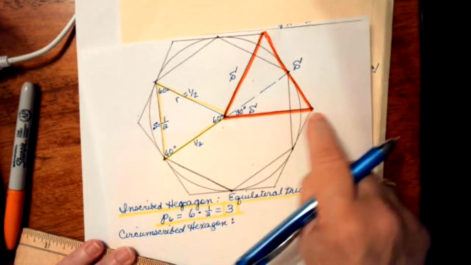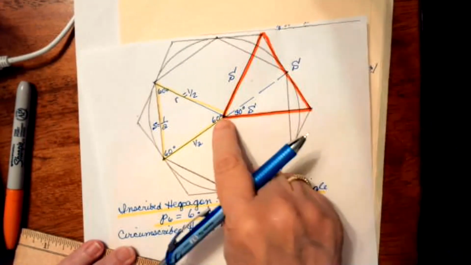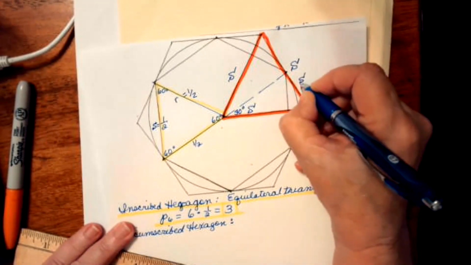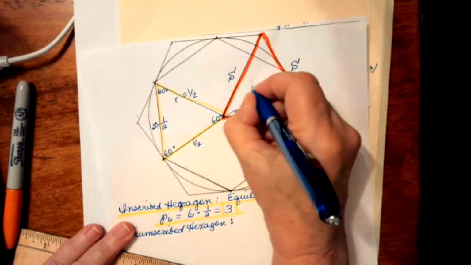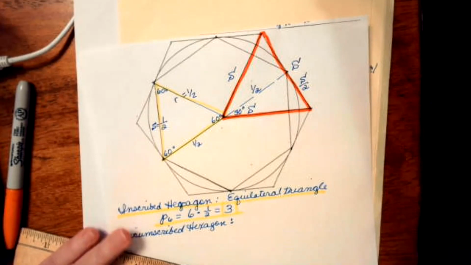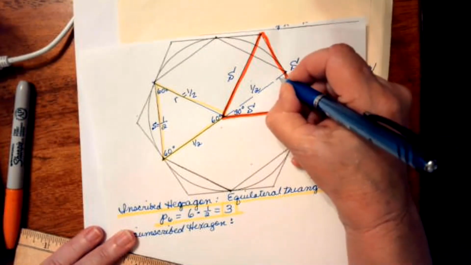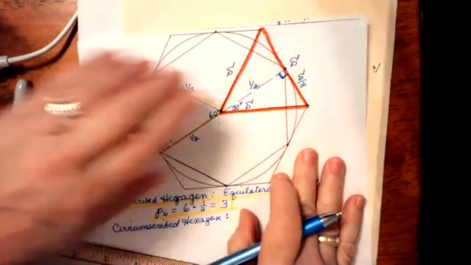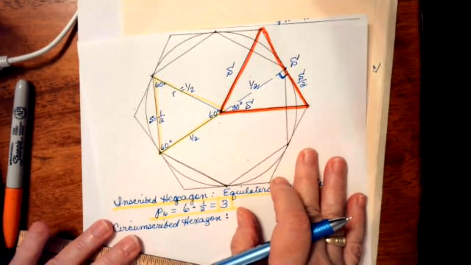And when I bisect that angle, I'm going to bisect the opposite side. So if this is S, this is half that side, S over 2. And that's the radius of the circle, so I know that that side length is 1/2. Now, that side length is the side length of a right triangle. Here's a right triangle. This is only half of the triangle that's part of my circumscribed hexagon.